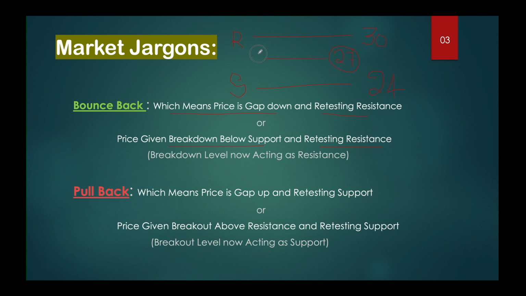Let me highlight this. See, now the market is gapping down. First, highlighting: the market gaps down below the 24 level. Let's say the market opens here at 24 and retests this resistance. Whenever the market falls below that level, that level is going to act as a resistance. Whenever the market breaks down below this level, or gaps down below that support level, it will immediately act as the resistance.